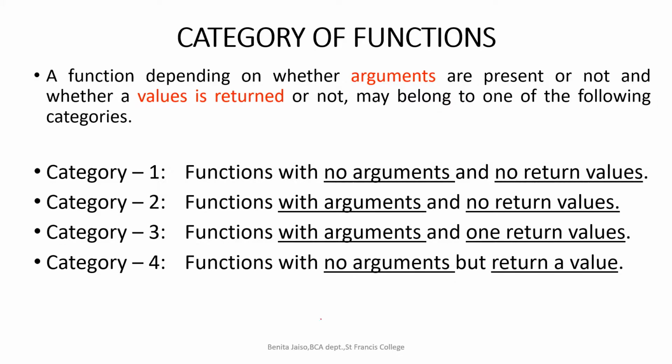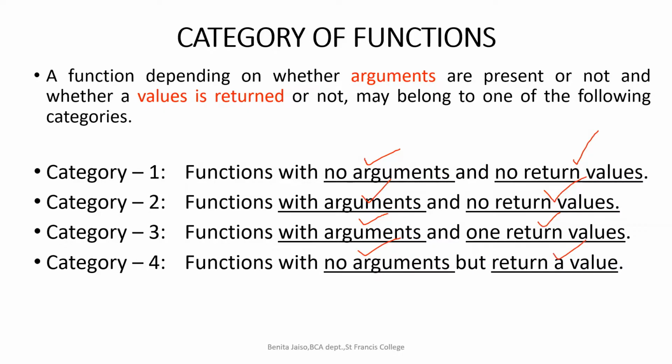Your previous seniors also will be writing this question because it's very easy. Function with no arguments and no return value. Function with arguments and no return value. Function with arguments and a return value. And function with no arguments but with a return value.